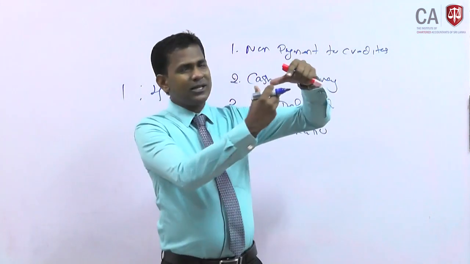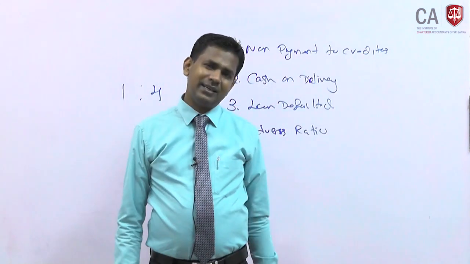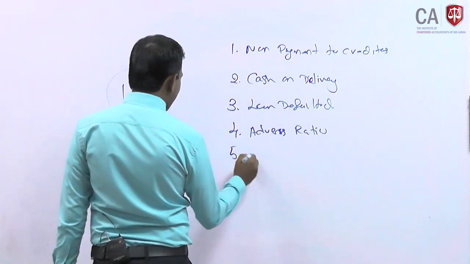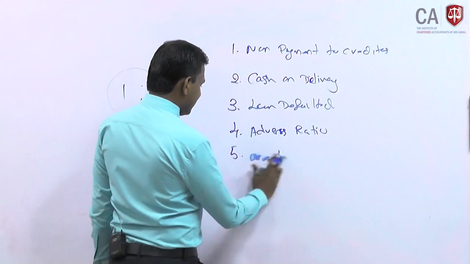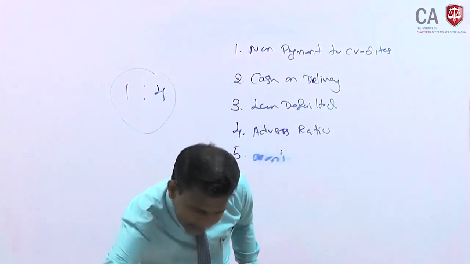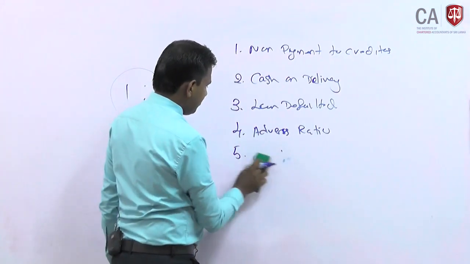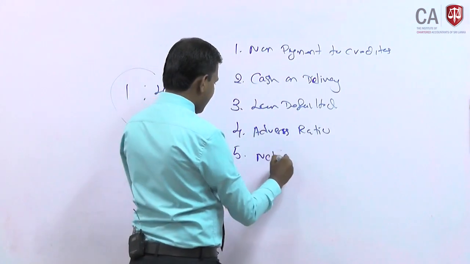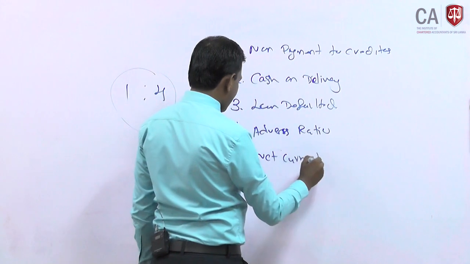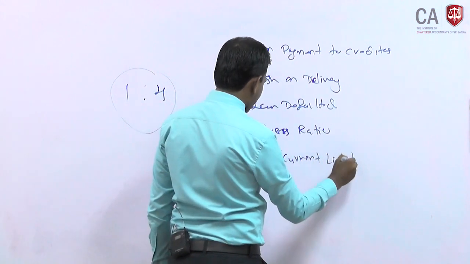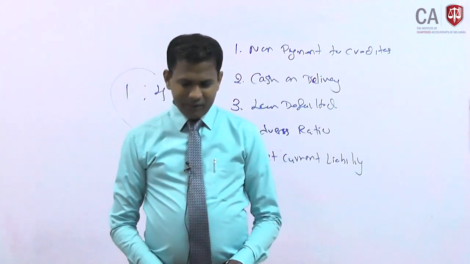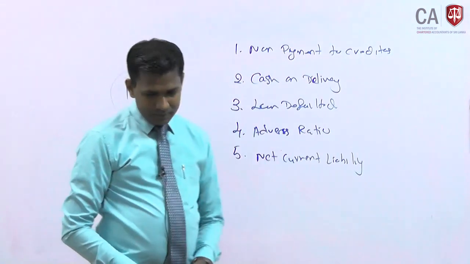You don't have short-term assets to pay the short-term liabilities. It's a big issue, right? So that indicates number 5, net current liability position, and adverse ratio as well as net current liability position.